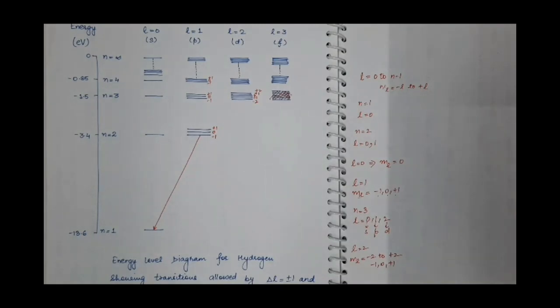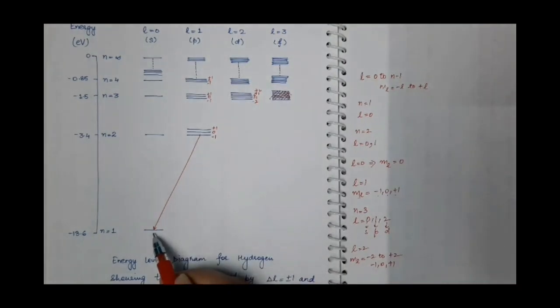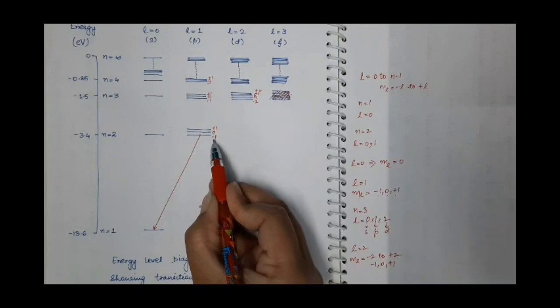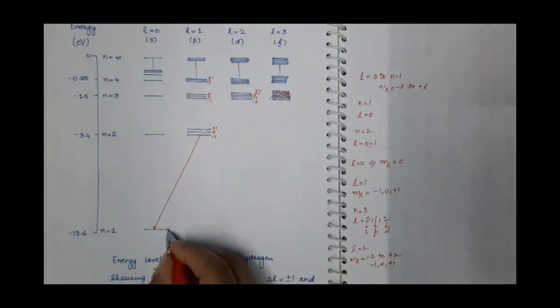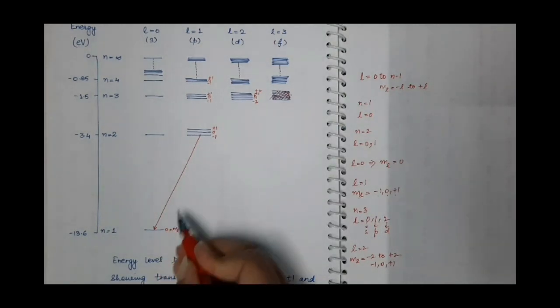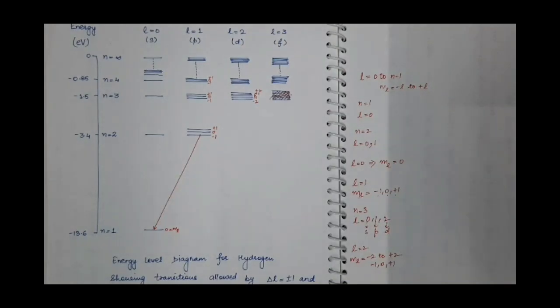And now see the change in ml. What is the change in ml? When the transition takes place from this p orbital to this s orbital, then the ml value of this state is minus 1, and the ml value of this state is 0. What will be the change in ml? 0 minus of minus 1. It will be plus 1, which is allowed by the selection rule.